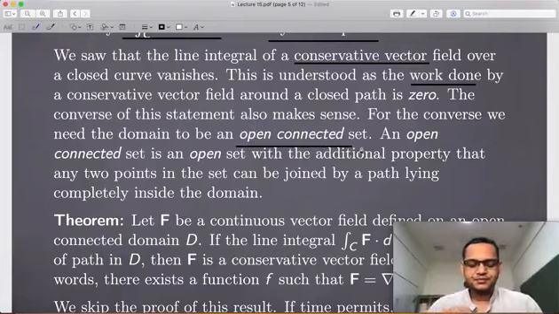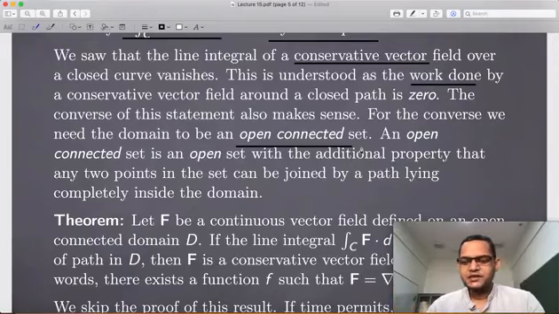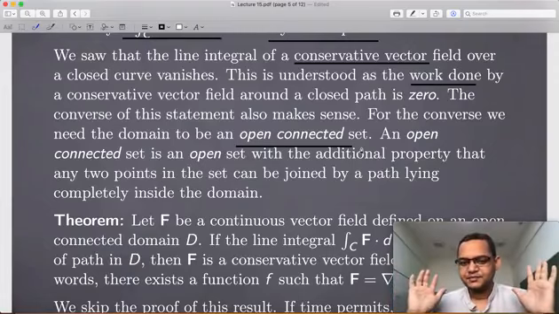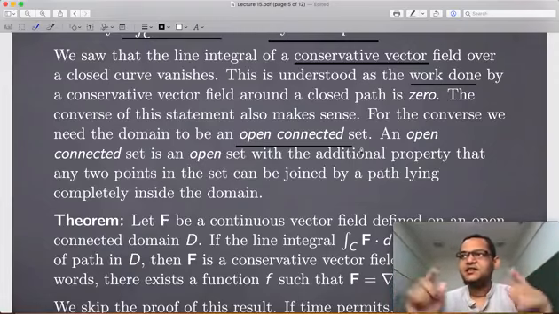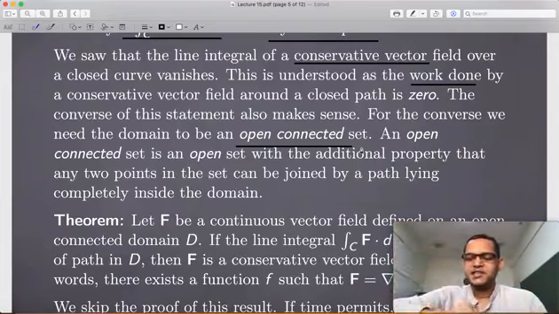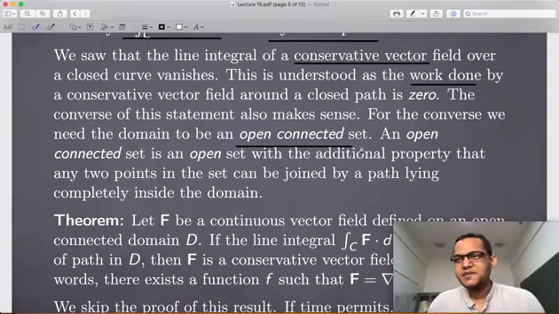Basically, you take any 2 points in this set, and you should be able to join these 2 points via a piecewise smooth curve, and this curve should completely lie inside your domain. So basically there is a path between any 2 points of this domain, that's all. That means anything and everything is connected inside it. So that is the term connected.